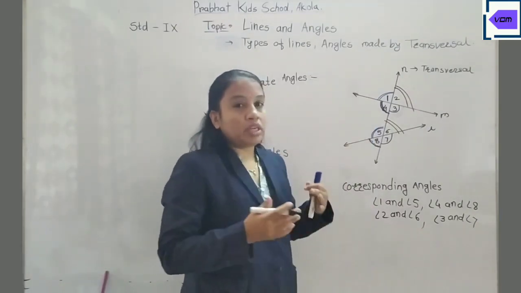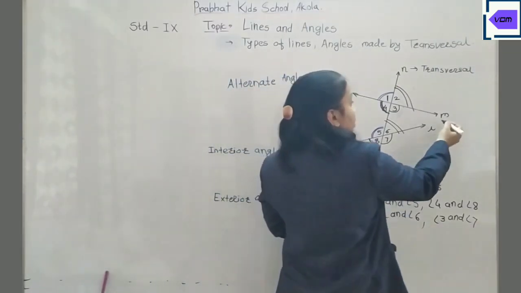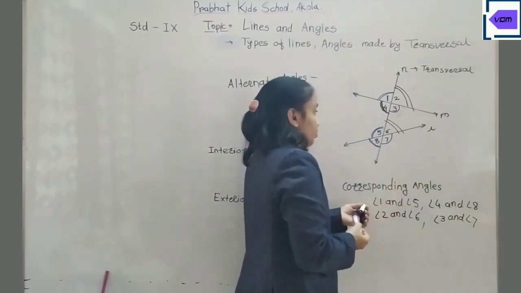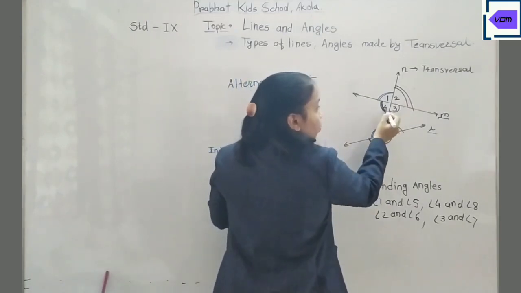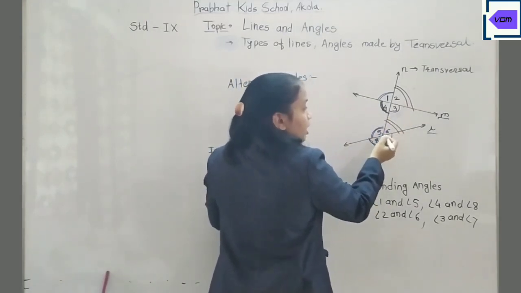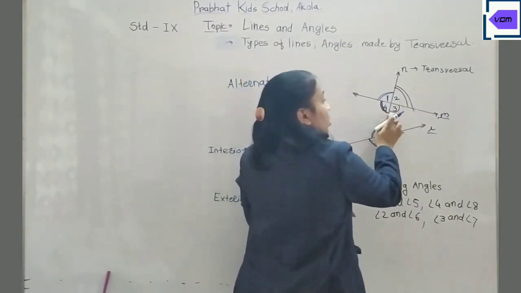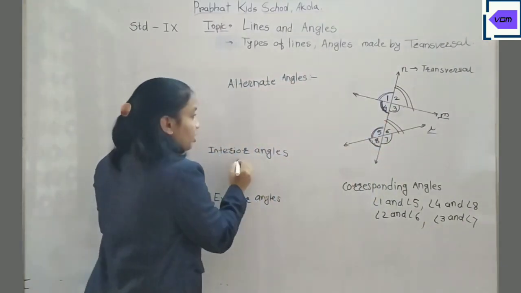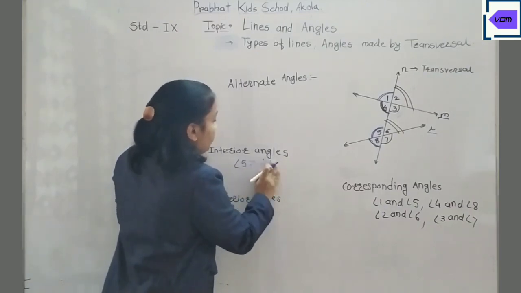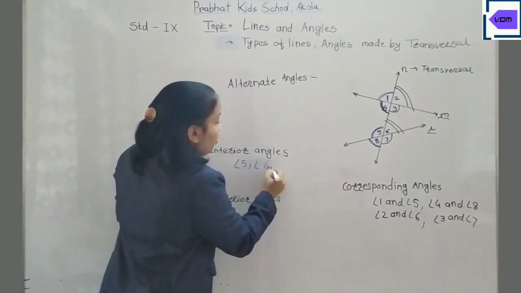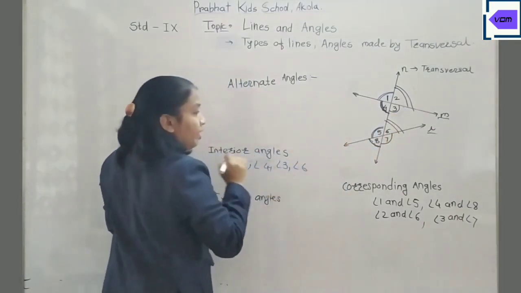Now as you know, what are the interior angles? The angles between the given two lines. The given two lines are M and N. Interior means between those two lines. Angle 4, angle 3, angle 6 and angle 5 are lying between these two given lines, so these are called the interior angles. Angles 3, 4, 5, 6 are interior angles.